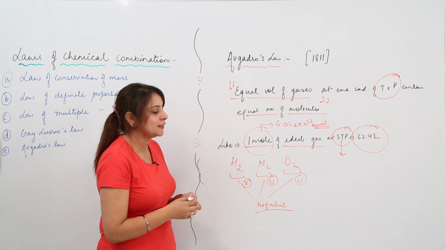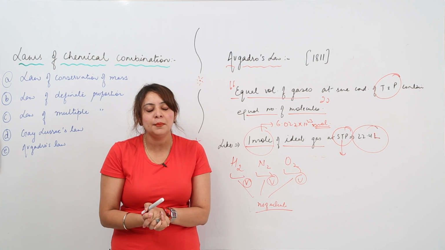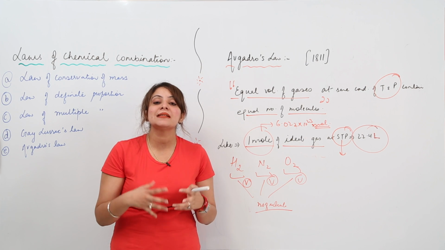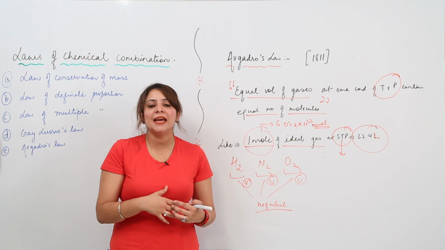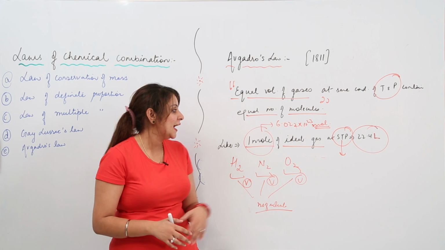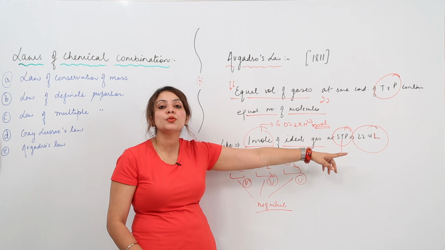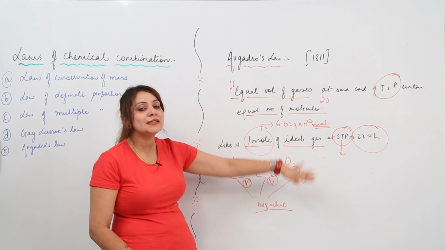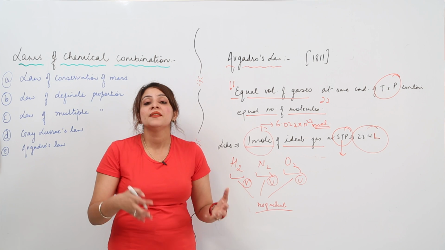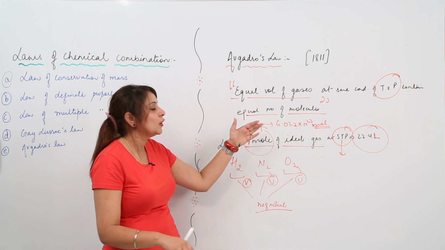So this is what this law states, that irrespective of the nature of the gas, if the volume of the gas is the same, then obviously if the conditions of temperature and pressure are the same, it is going to possess the same number of molecules. Or we can say the same number of molecules of different gases occupy the same volume. As we saw, 1 mole of ideal gas at STP condition occupies a volume equal to 22.4 liter. So that means it is irrespective of the nature of the gas, whether it is O2, N2 or H2, we are just relating the volume and the number of molecules. So this is the Avogadro law.